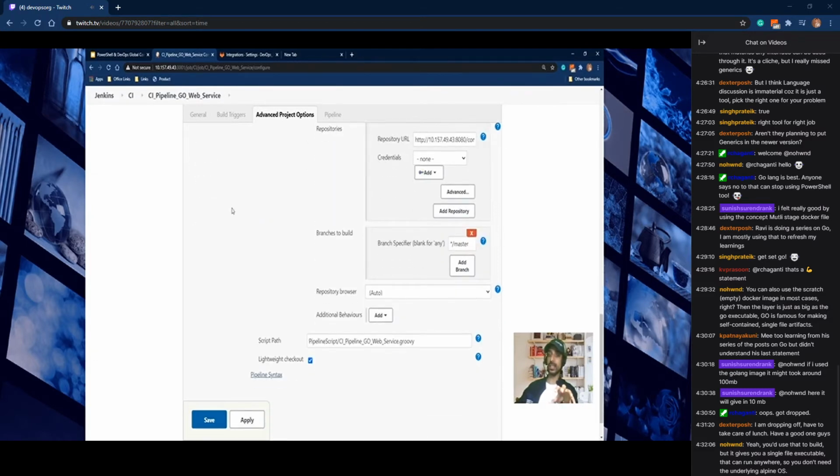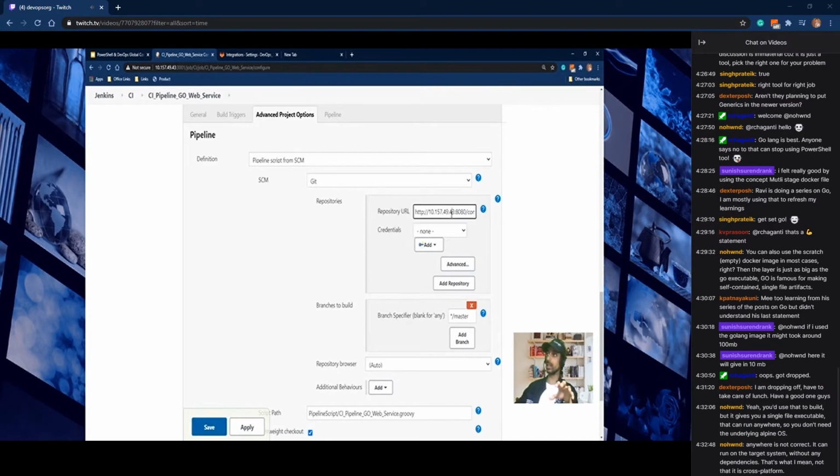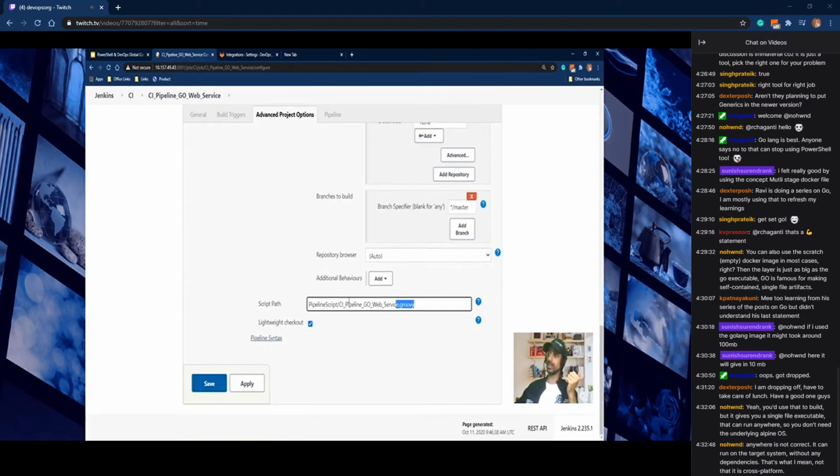Now, it is pointing to the CI/CD repo in our GitLab, and it is using the script pipeline Go Web Service CI pipeline Go Web Service dot Groovy. Let's go and see what is inside that particular Groovy script.